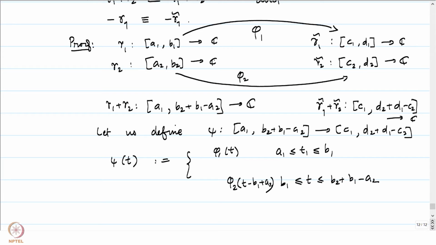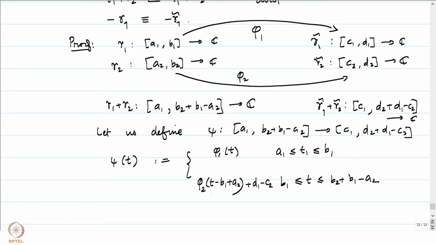But now we are not done. Once we apply this, we will have to translate it. So, this is going to be phi 2 of t minus B1 plus A2, and then we translate it to the place where we have to worry about all these things. So, that is going to be plus D1 minus C2.